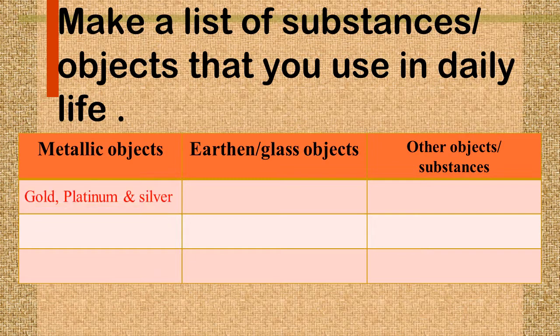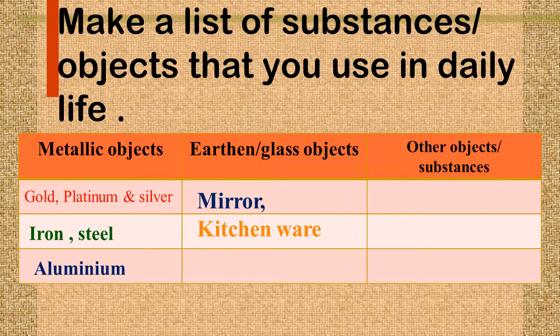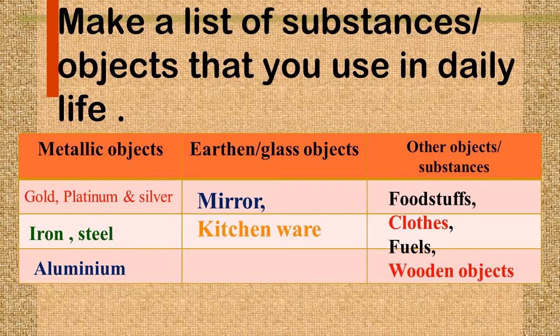All right, so here in the metallic objects we have gold, platinum and silver. These we are using in the form of jewelry, and iron, steel, aluminium. So these are the metallic objects which we are using in our daily life. And earthen we have mirror, kitchenware and many more. And for other objects we have foodstuffs, clothes, fuel, wooden objects.